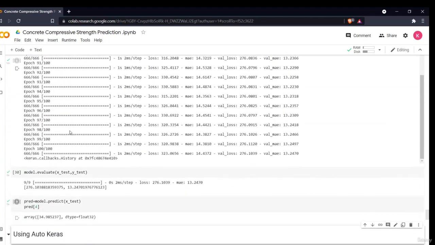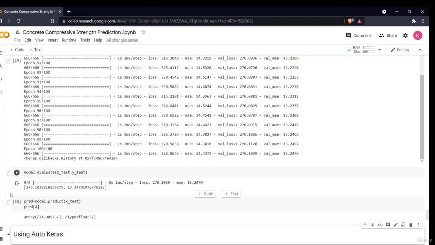So we see how we can predict with the help of the normal deep learning technique. This model has not performed that well because our loss function is very big. It should be at least in decimals or close to the range of one. That is considered a very good loss function.